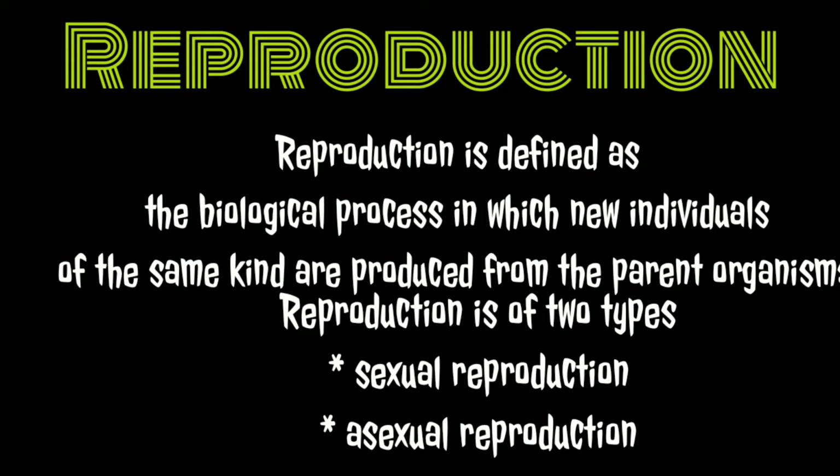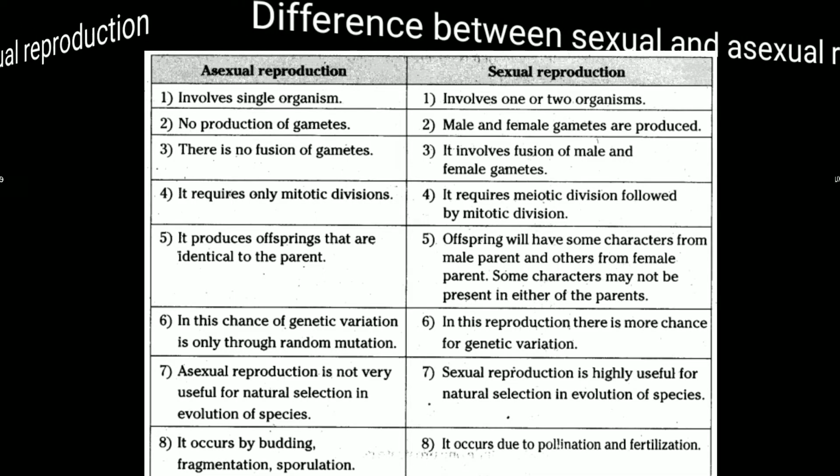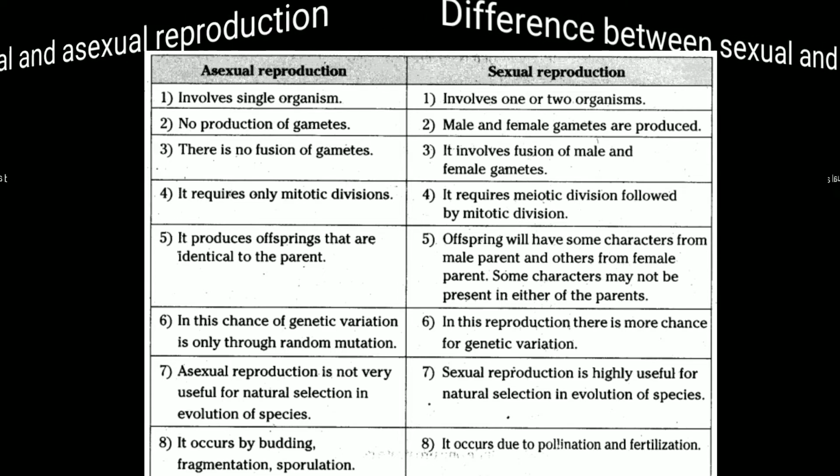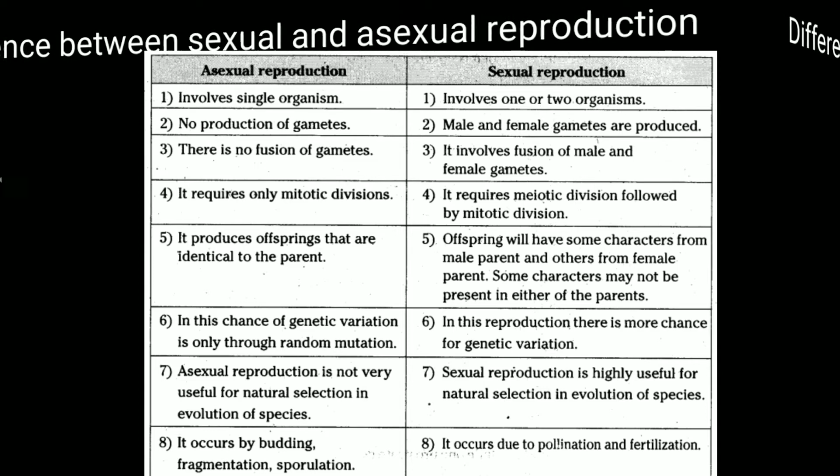Reproduction is defined as the biological process in which new individuals of the same kind are produced from the parent organism. Reproduction is of two types, sexual and asexual reproduction. Let's start the difference between asexual and sexual reproduction. This is a very important term you should know. So, what is asexual reproduction?